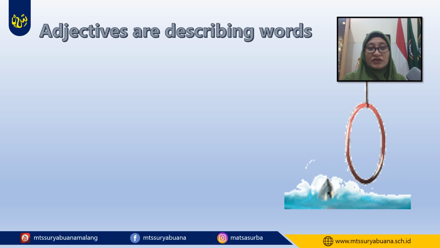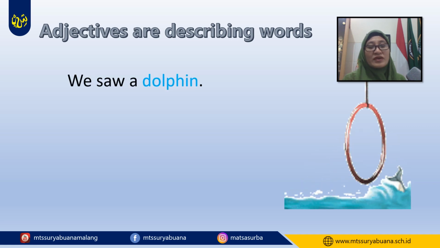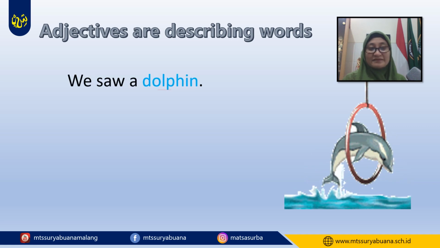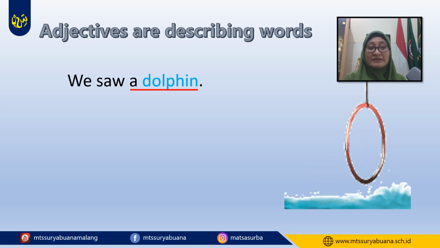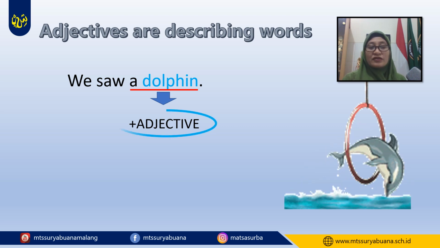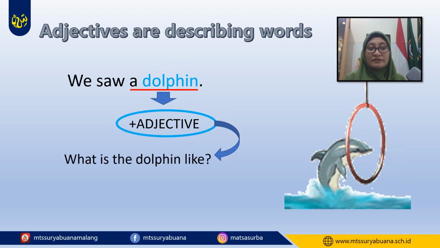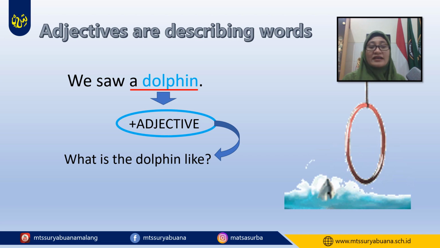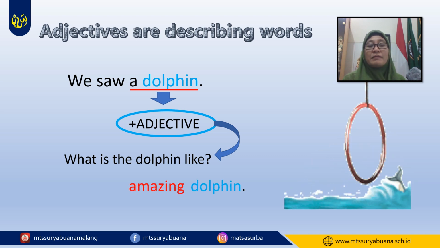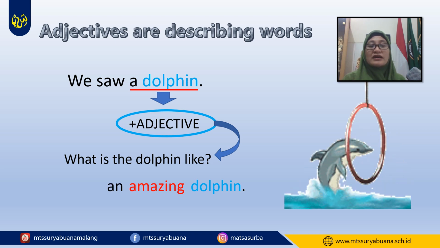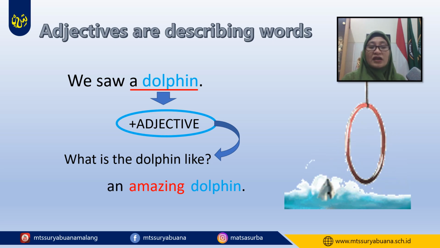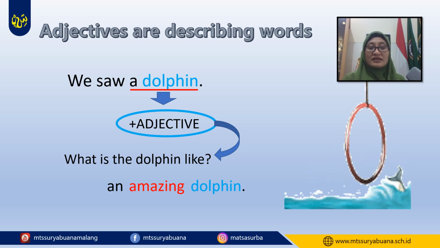What about the picture? We saw a dolphin. We want to know more about the dolphin, so we add an adjective to answer the question, what is the dolphin like? Amazing dolphin. We saw an amazing dolphin. Look at the article here.